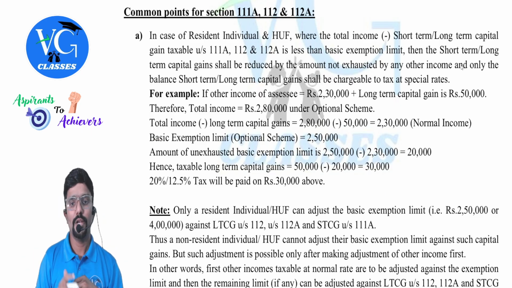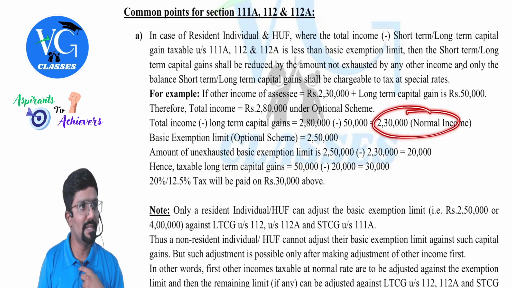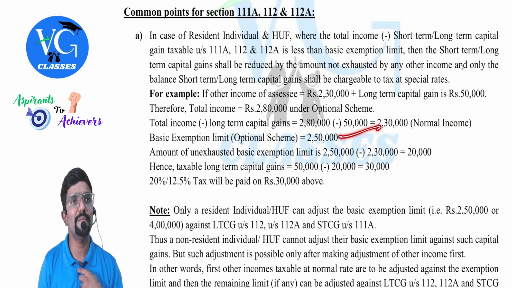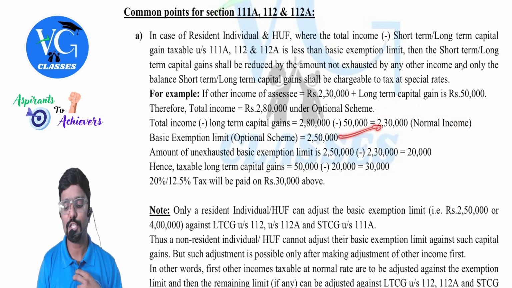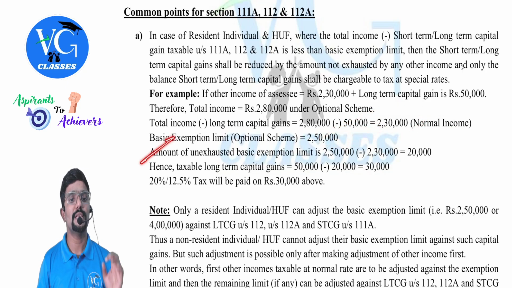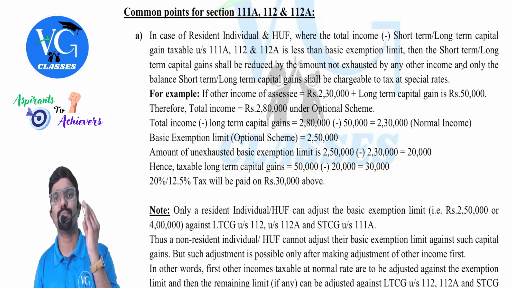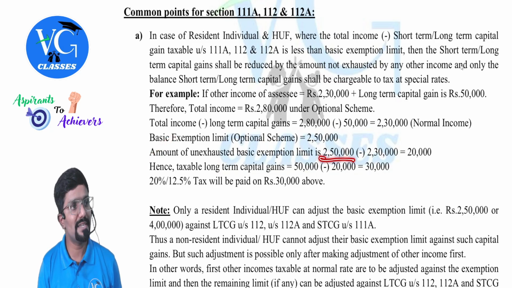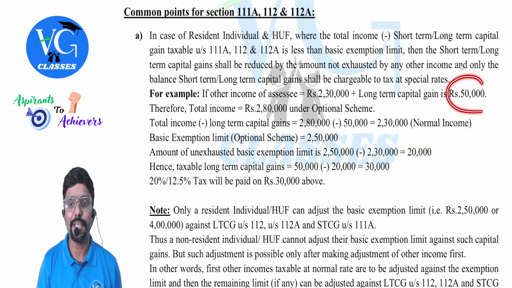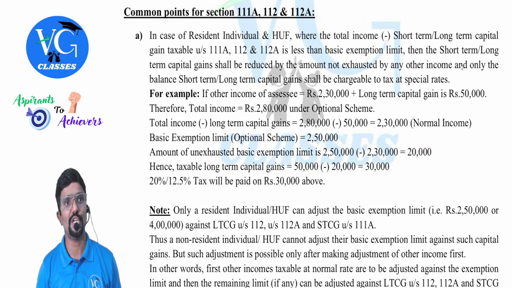Now, my normal income is 2,30,000, which is taxable at slab rates, whereas the basic exemption limit is 2,50,000. So what is the shortfall here? 20,000. We call it the unexhausted basic exemption limit, that is, basic exemption limit minus normal income. This 20,000, I can adjust against my capital gains special income.